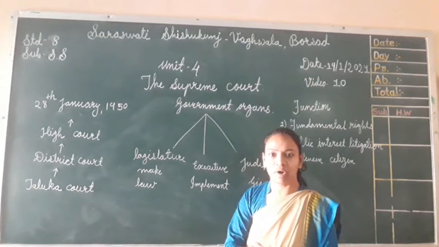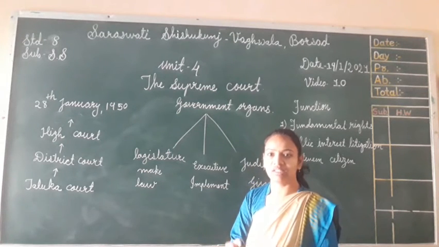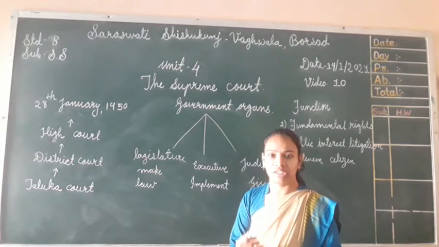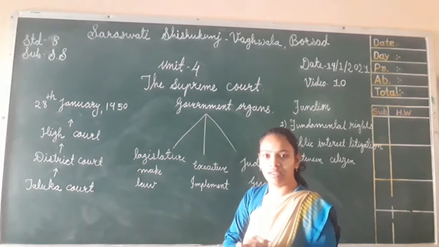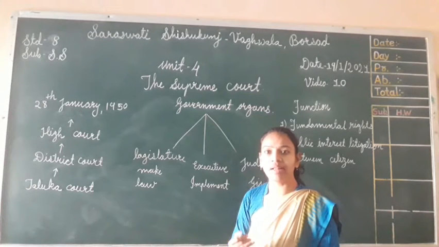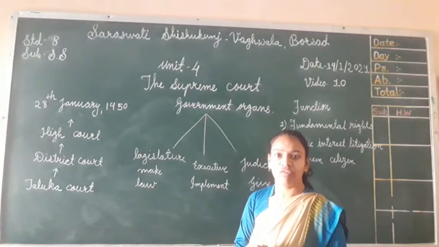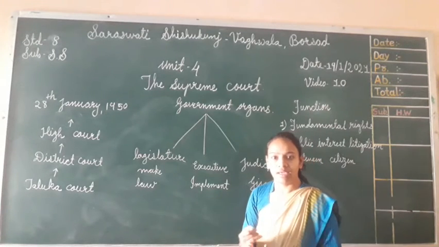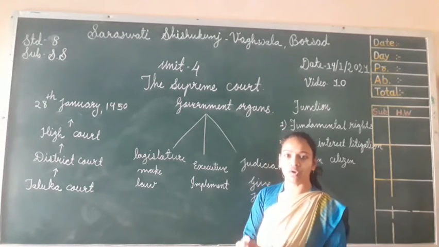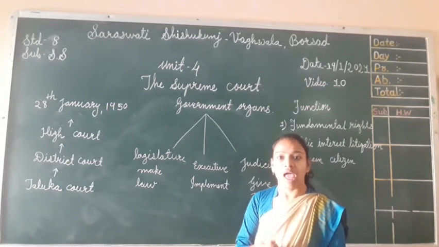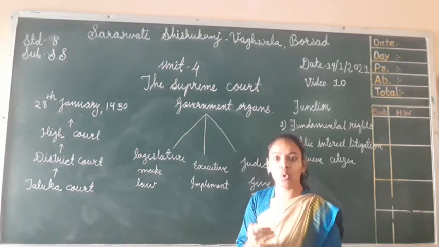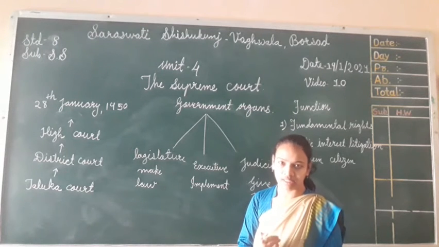If there is any problem between citizen and citizen, citizen and government, or one state and another state, or one state and the central government, in such cases people have the right to take proper justice from the Supreme Court. He or she, or that group, organization, institution, or any citizen has an equal right to go to the courts for their justice.